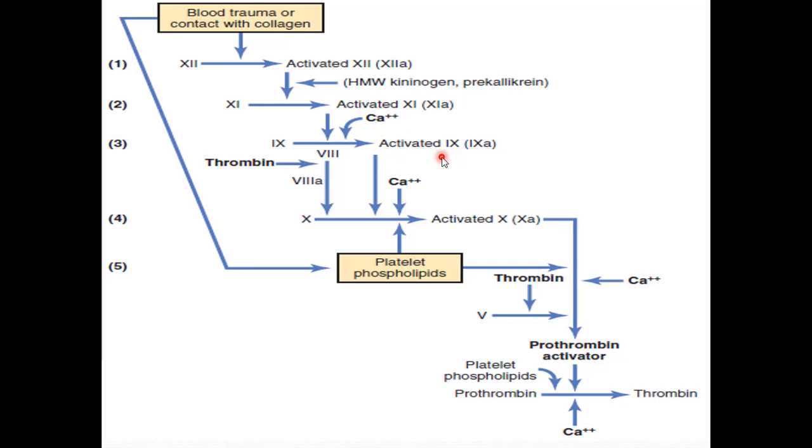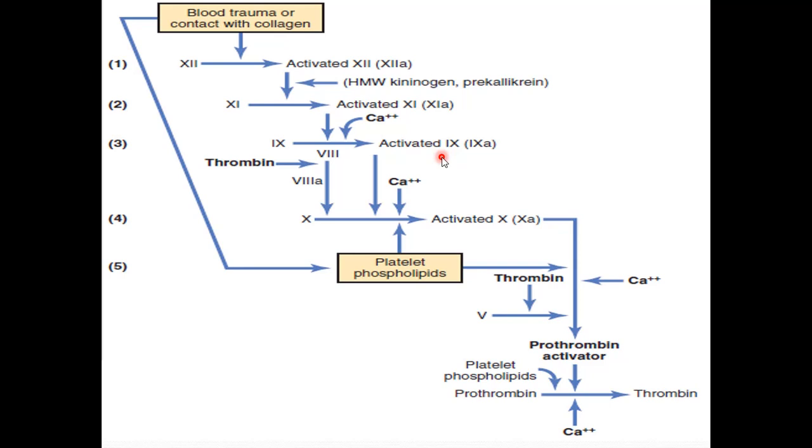So factor 7 is the clotting factor which is common to both the extrinsic as well as the intrinsic pathway of clotting. This comes in the multiple choice questions: which factor is common to both the extrinsic pathway of clotting and the intrinsic pathway of clotting? So the answer to this MCQ is factor 7.